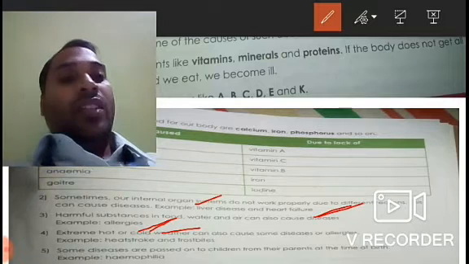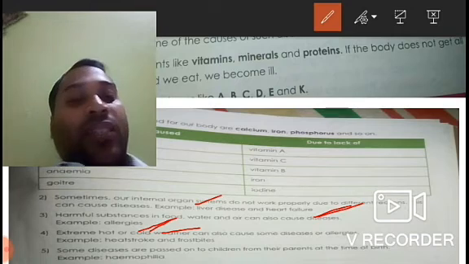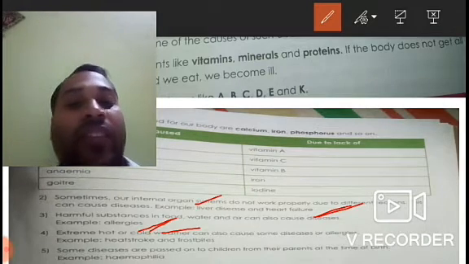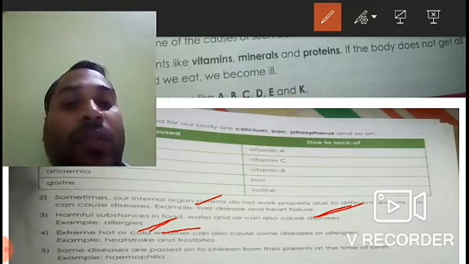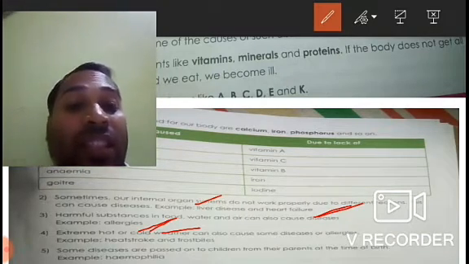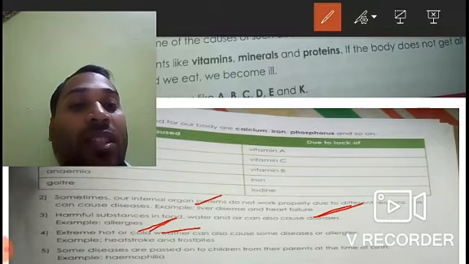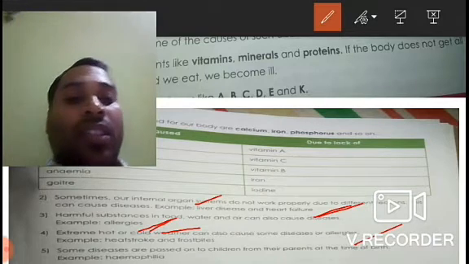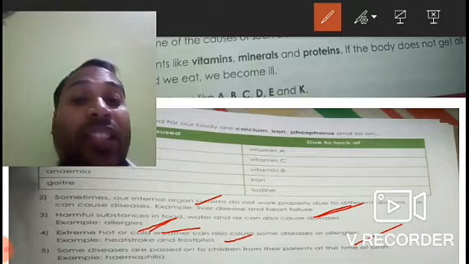Then the weather can also sometimes be the reason for abnormal body behavior. Now, what are those weather conditions? Weather conditions like extreme hot or cold weather can also cause some diseases or allergies, for example, heat stroke or frostbite. So these are some of the things related to our weather conditions.